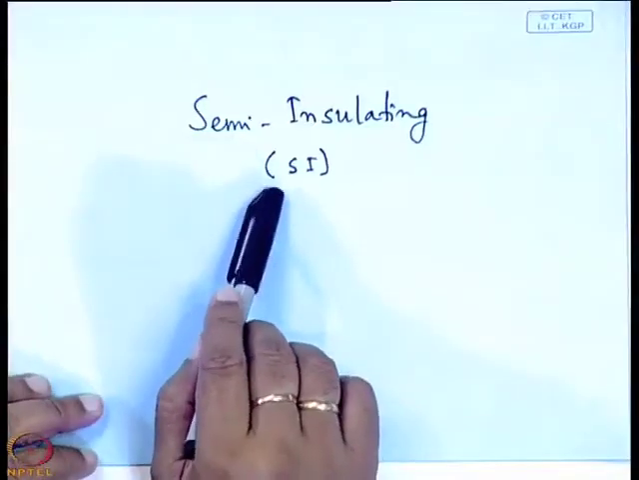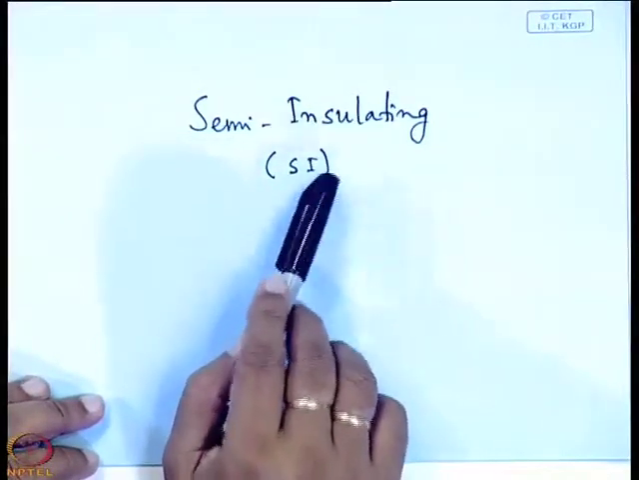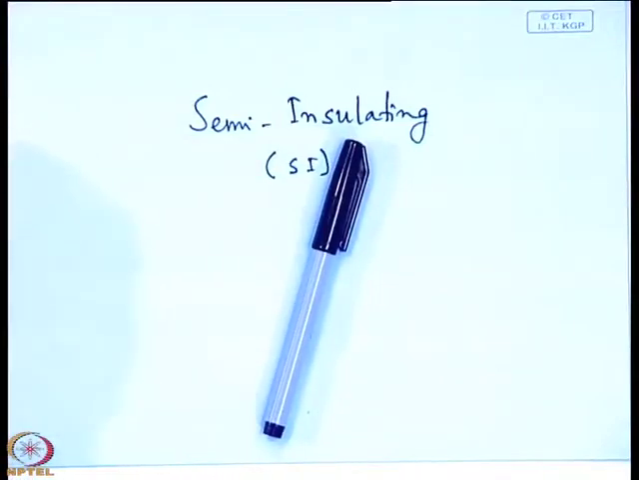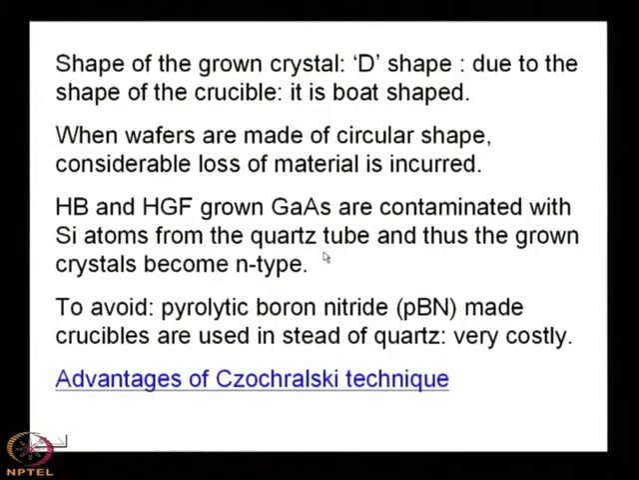So that is why the semi-insulating substrate is used in some cases, and you find that since the quartz tube is made of silica, there will be N type property of the grown layer. So, what is the way out? The way out is that you can use a pyrolytic boron nitride crucible instead of quartz, but it is very costly. So that is one disadvantage of the Bridgman or the horizontal gradient freeze method.